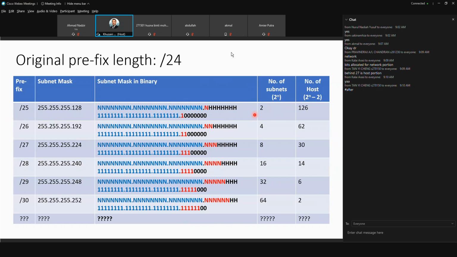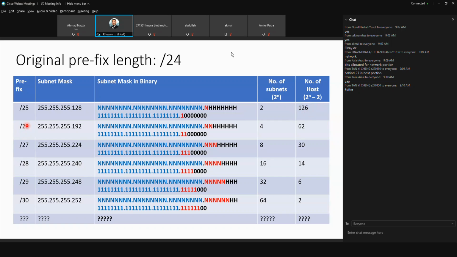Okay. So now how many left for the host? You have 1, 2, 3, 4, 5, 6, 7 bits left for the host. 2 to the power of 7, 128. Minus 2, you get 126 number of hosts that is available in that network.